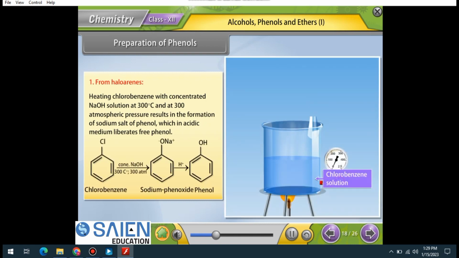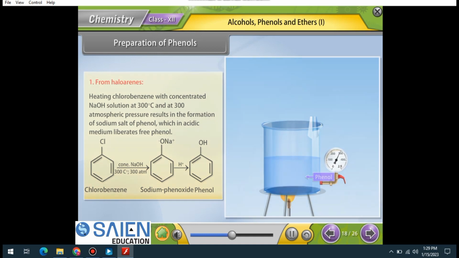Concentrated NaOH is mixed with chlorobenzene at 300 degrees Celsius and 300 atmospheric pressure, which results in the formation of sodium phenoxide, and then by providing an acidic medium it gives phenol.